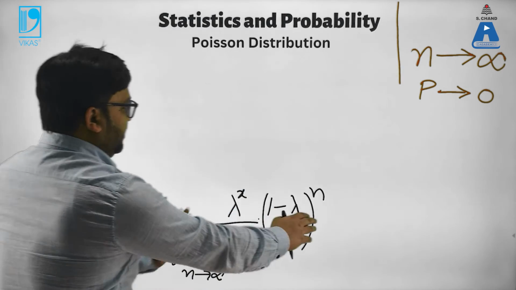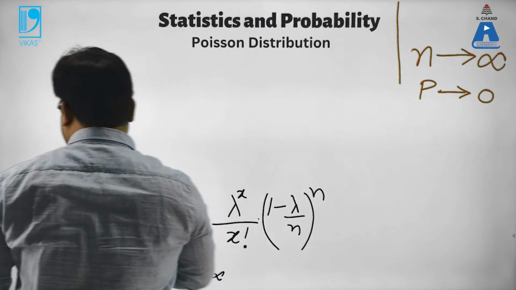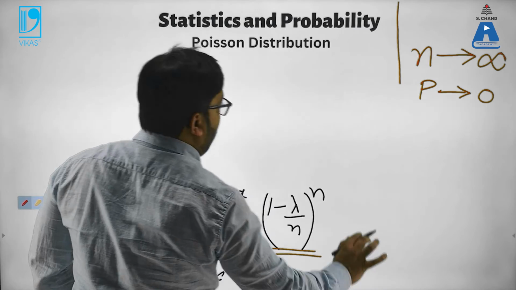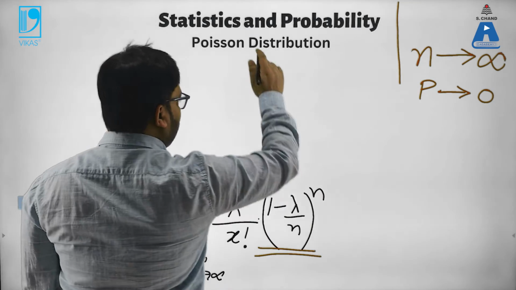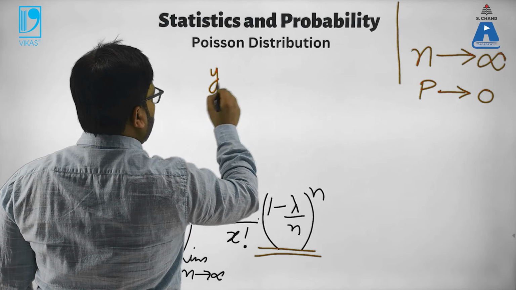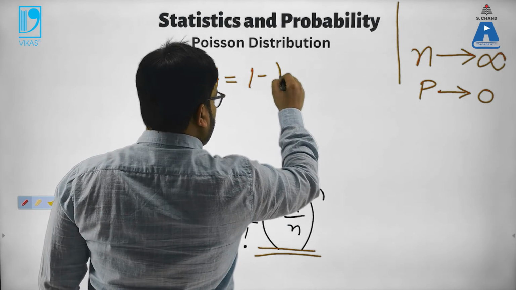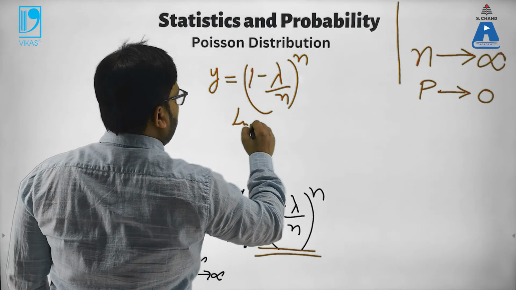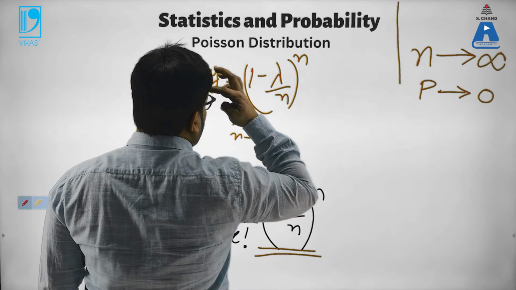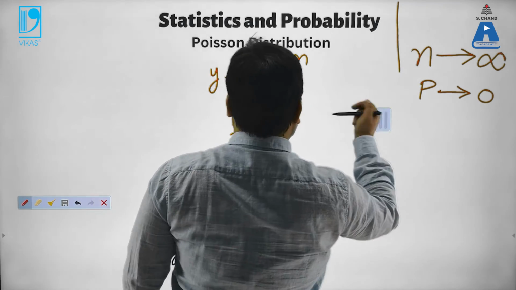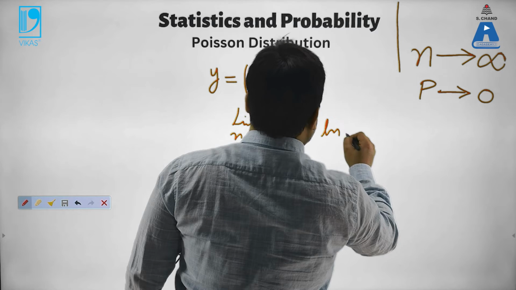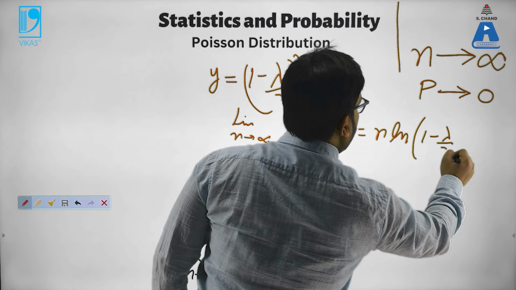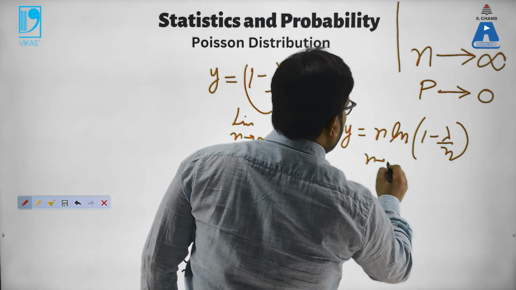So this thing is okay, but here I have n, I have to put in the limits. So just assume this part here. I have to figure out the limit for that. So I'm writing it separately. Let's say y is equal to that thing, 1 minus lambda upon n whole to the power n, limit n tending to infinity. Take log of both the sides. So ln of y is equal to n ln 1 minus lambda upon n, n tending to infinity.